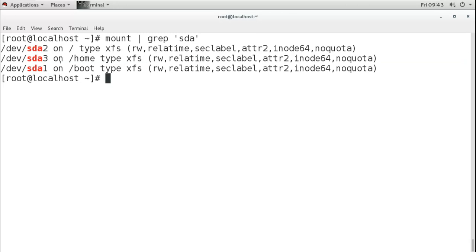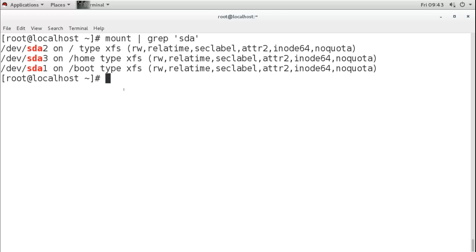Now it is not showing the 4th partition because the 4th partition is the extended partition, you can't use it. And the 5th partition, because the 5th partition is swap. Swap will not mount on any directory. Swap will mount on a system file, a system swap file. So it will be used as swap, and it will not mount on any directory.